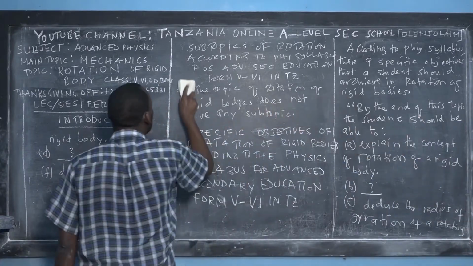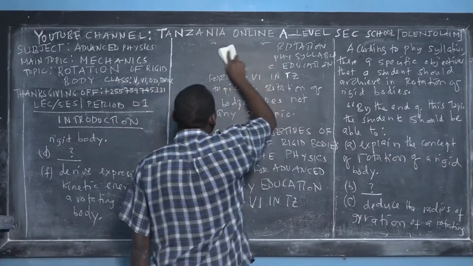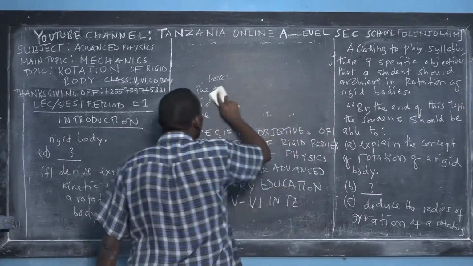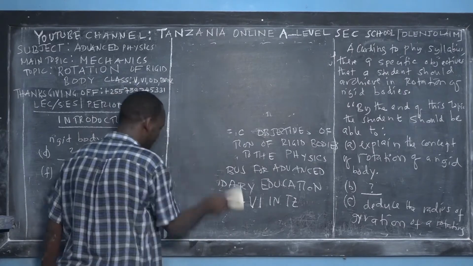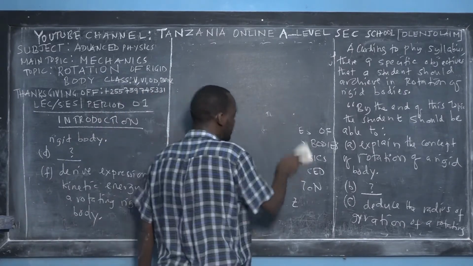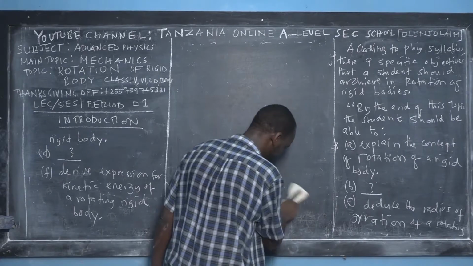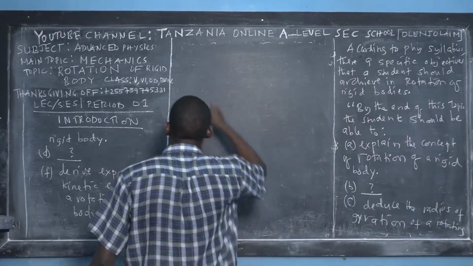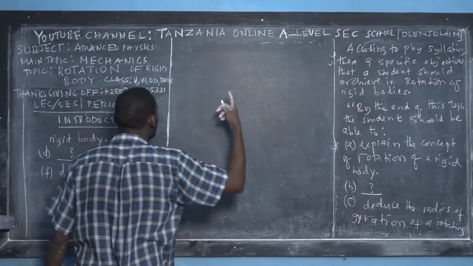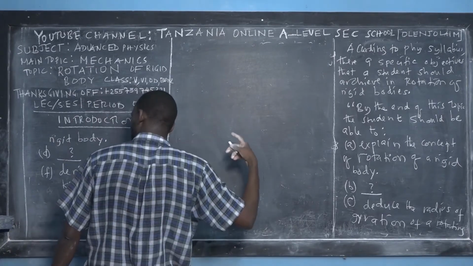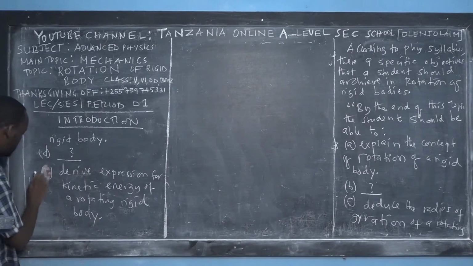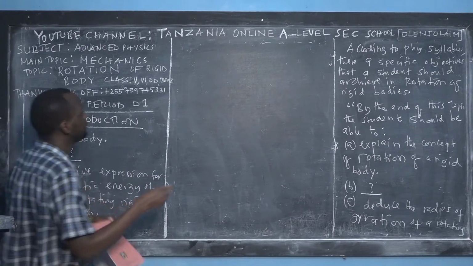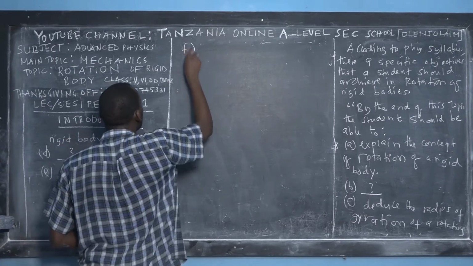And when you meet all these specific objectives, believe me, you will see the beauty of mechanics, you will see the beauty of rotational dynamics of the rigid body. Believe me. And you will never forget, you will love physics. Then we go for the next specific objectives, A, B, C, D, E. This is E. And then the next specific objective is F.